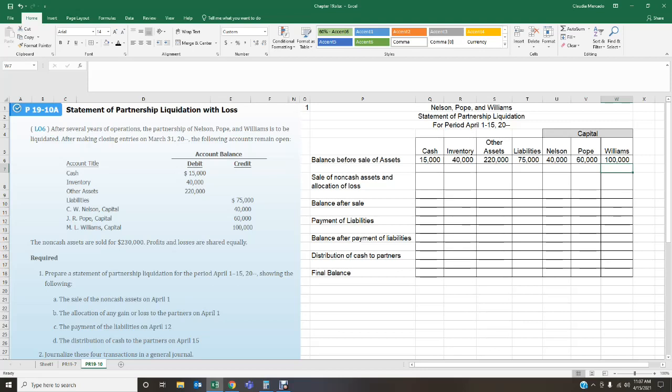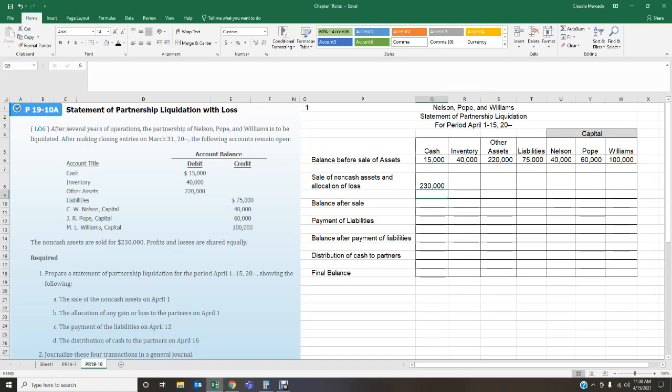Now, the first requirement is we're going to record the sale of the non-cash assets on April 1st. So we're selling our non-cash assets. When we sell something, what do we obtain? We get cash in return. I'm selling my inventory and all of my assets to different companies, and they're paying me cash. How much cash did I receive? I received $230,000 in cash. I'm going to put that under my cash because my cash increased by $230,000 because I sold my assets.